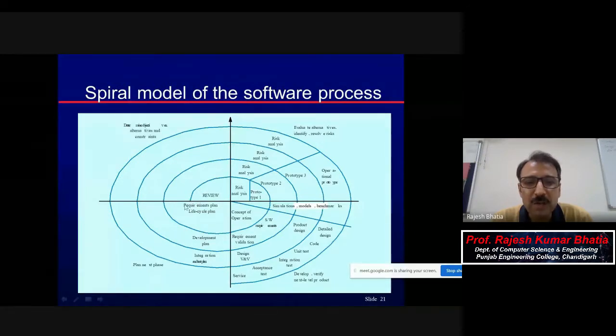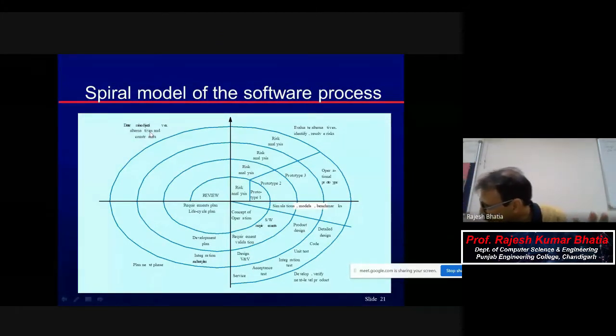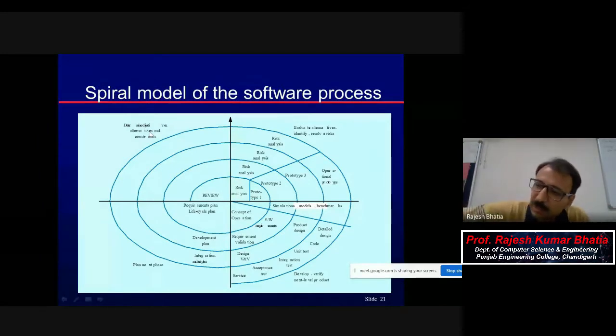It is actually the blast off. Here a review is there. In this review, you determine the objectives, and on the basis of these objectives, you suggest the alternatives. We suggested alternatives in the feasibility study, if you remember. In the feasibility study, on the basis of the four types of feasibility, we evaluate the different alternatives, using the feasibility matrix we discussed.